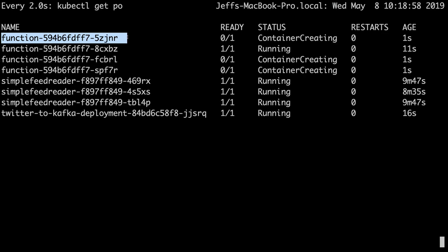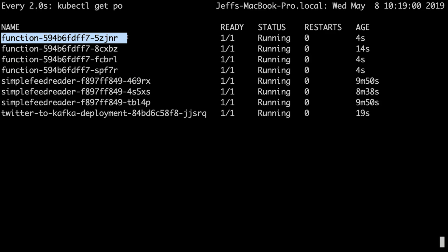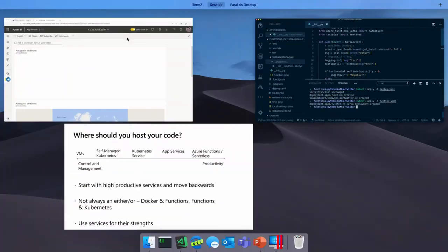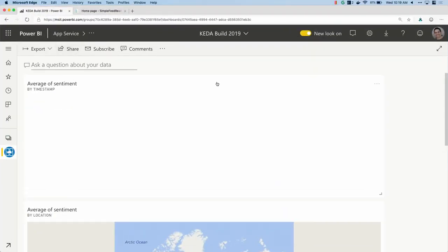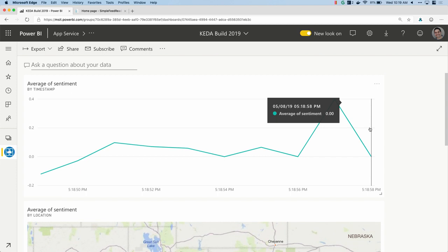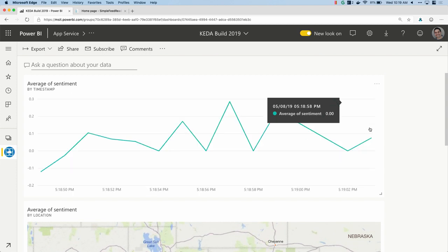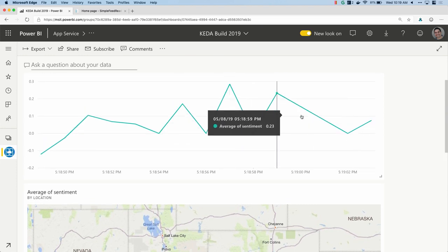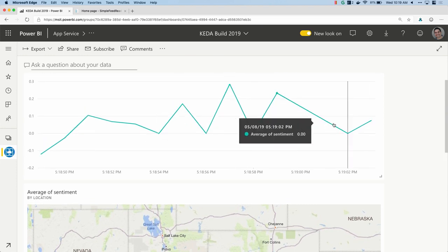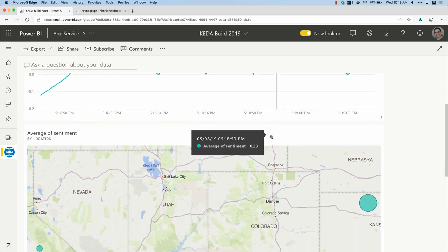In fact, there's a lot of people tweeting about the Avengers, unsurprisingly. So now I have 4 functions that spun up. In fact, I imagine if I stay here for a few more seconds, you'll see 8, 16, and many more, because apparently Avengers is a really big deal. Now, if I come back over here to our dashboard, what we should see, the grand finale, there we go. So now this dashboard has lit up with real-time data. I can see anybody in the world right now who's tweeting about the Avengers. Anything above 0 means it's positive. So for the most part, all tweets are positive.